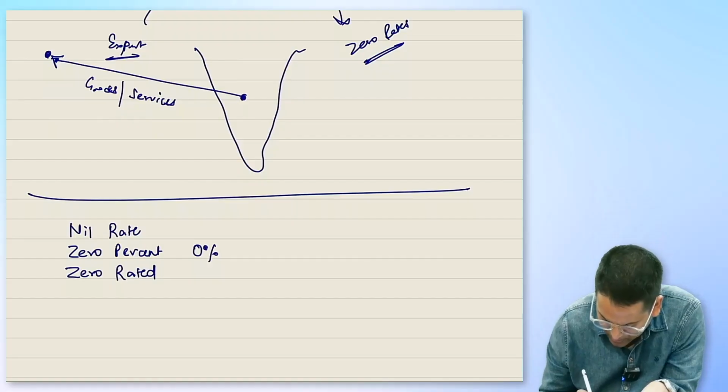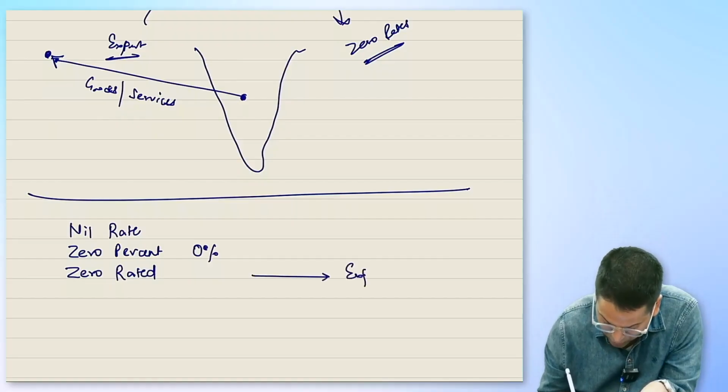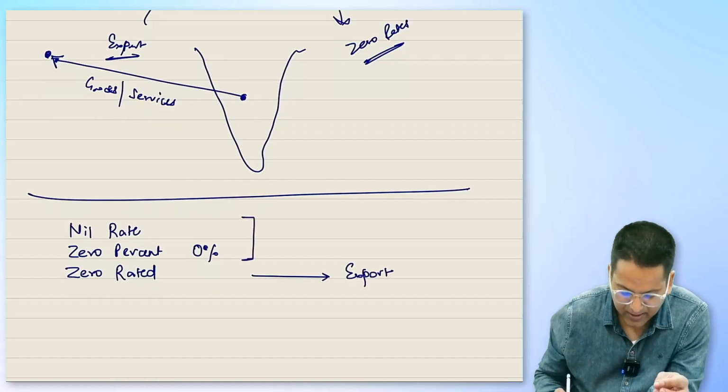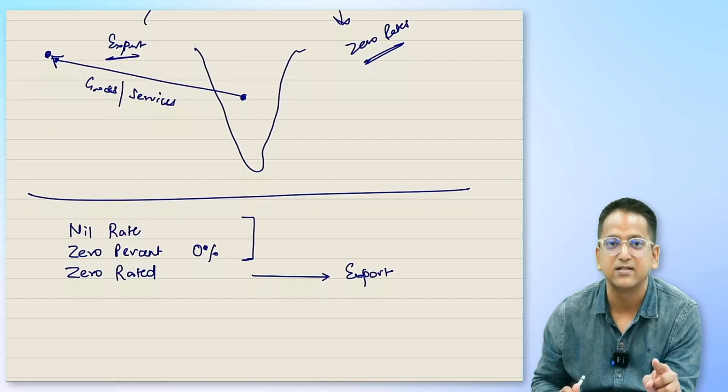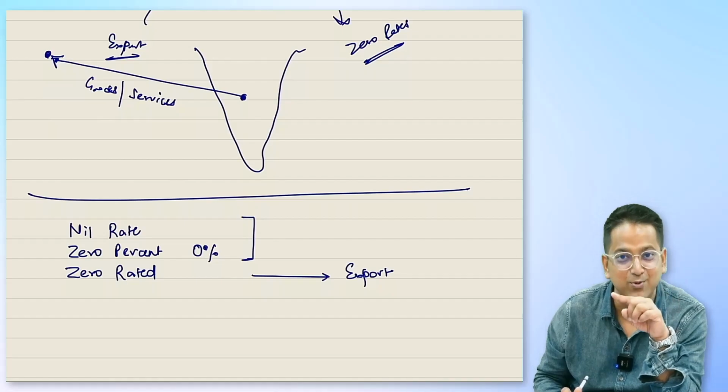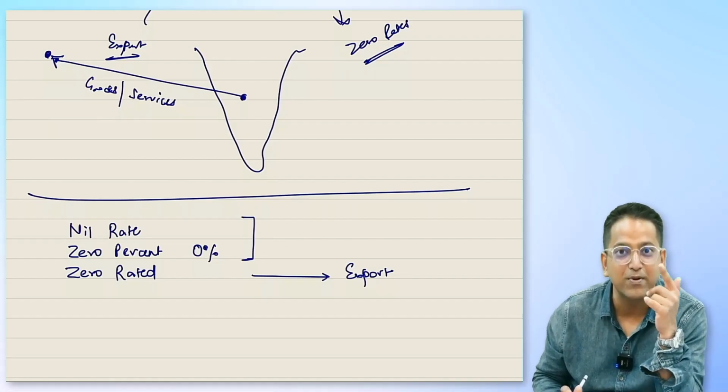Zero rated means export. Don't get it wrong, students, don't get confused. And these two are the same thing whether you call it the nil rate or the 0%. Nil rate, it's not zero rated. Zero rated, it's export. Nil rate or 0%.